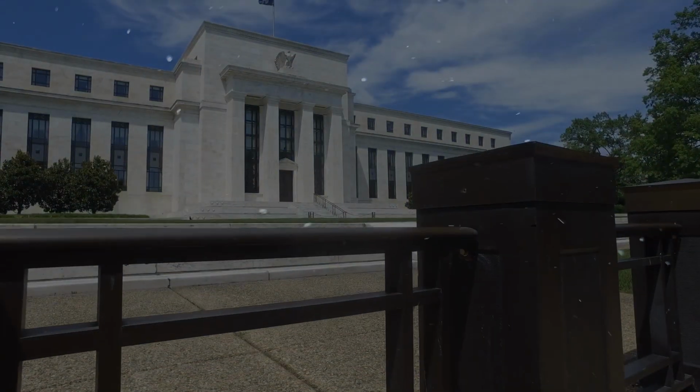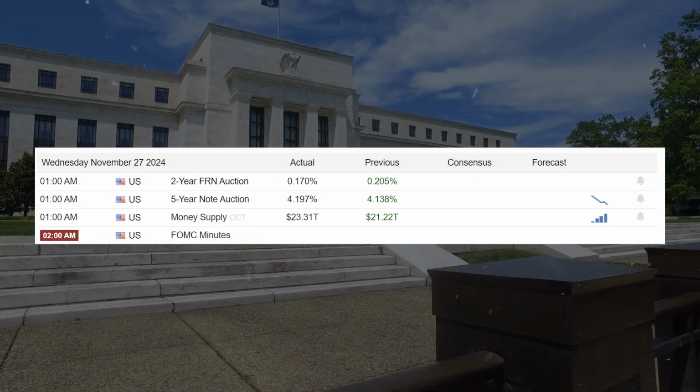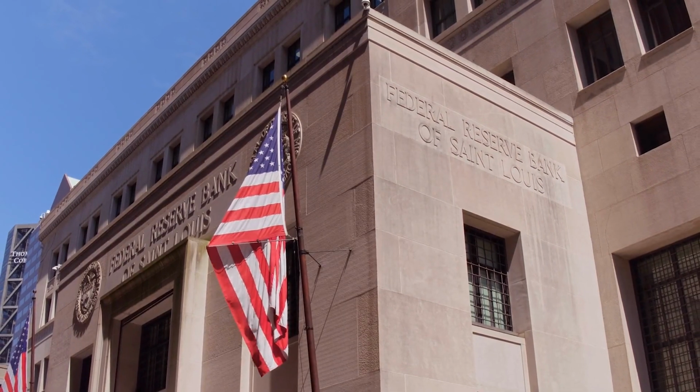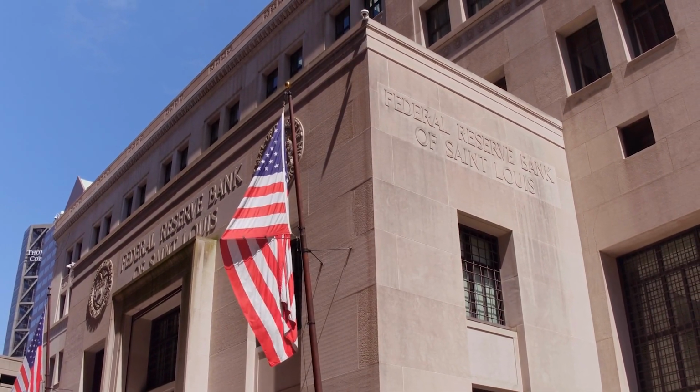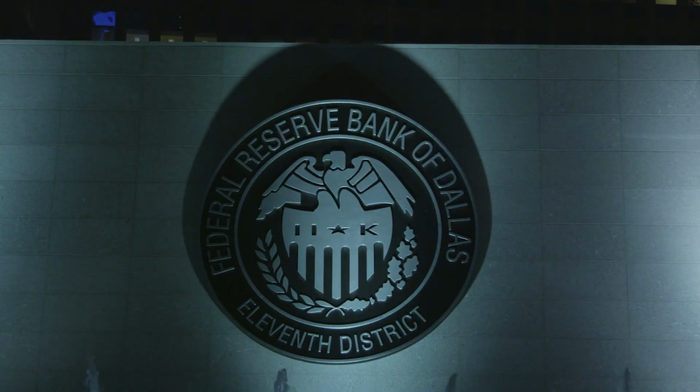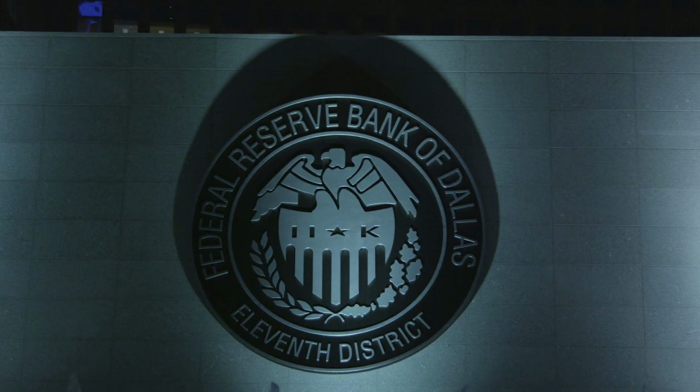As you know, on the 27th of November, the Federal Reserve, or the United States Central Bank, just published their FOMC minutes. The FOMC minutes are commonly treated as one of the things that cause volatility in the financial market, especially in the crypto market. A couple of days ago, the Federal Reserve published their FOMC minutes, which talked about the economic outlook of the United States and the future policy of the central bank. Let's take a look at what the highlight is.